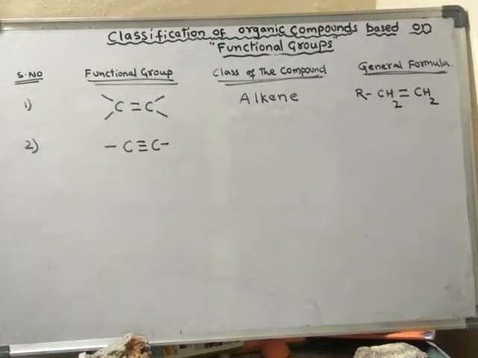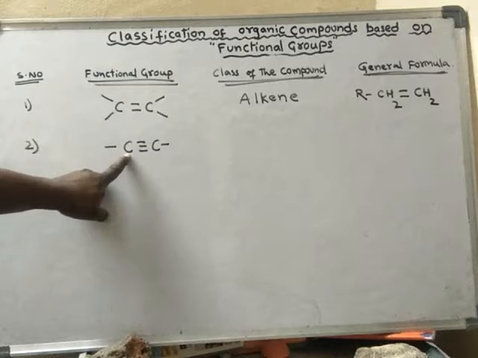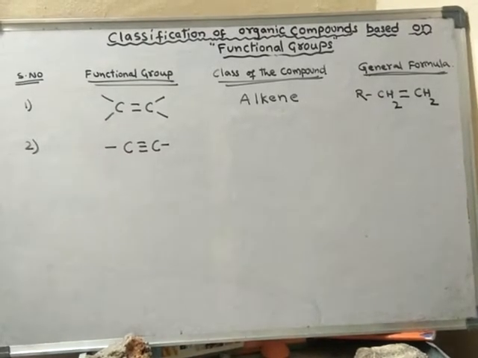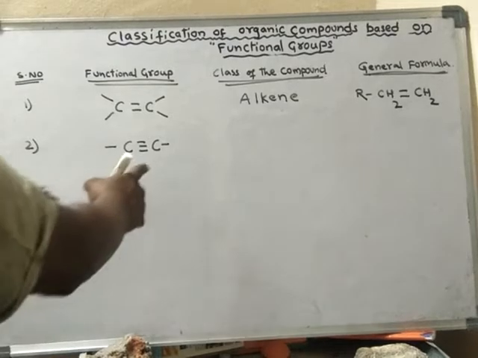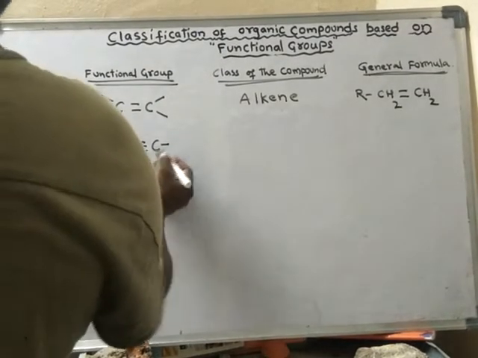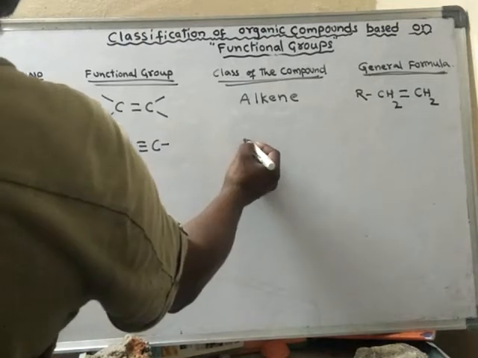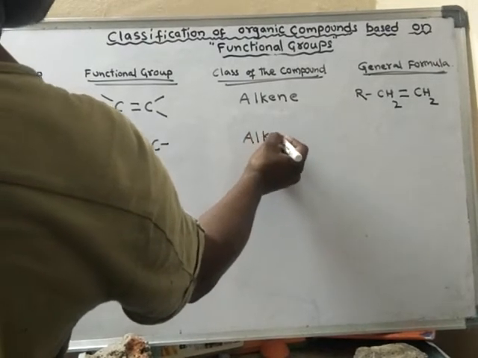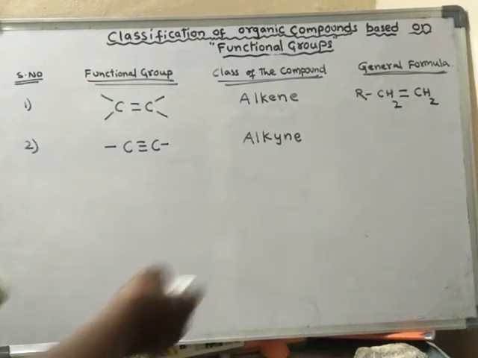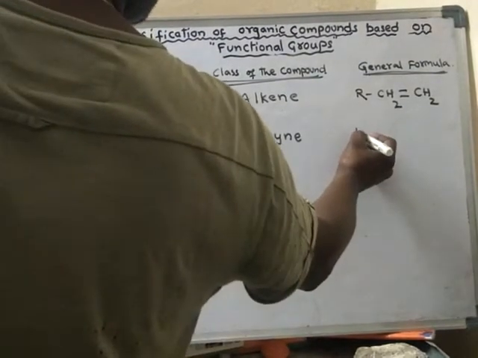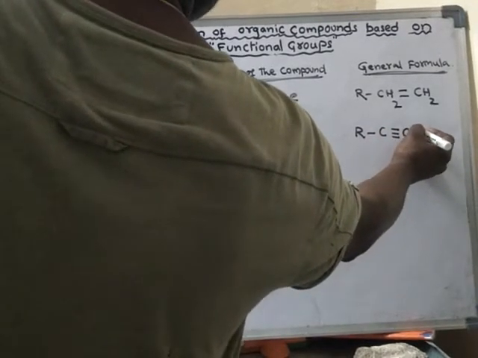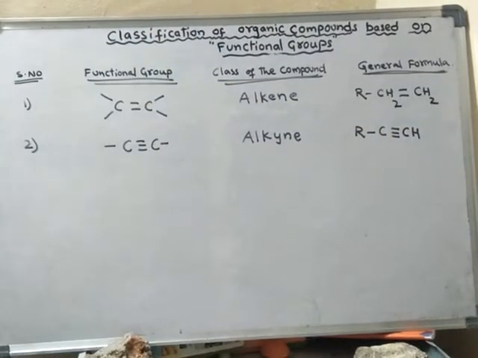Always carbon forms 4 bonds only, so this carbon is forming 3 bonds with this carbon and 1 bond with some other atom, and even this carbon will be like that. This functional group is called the alkyne functional group, and the general formula can be written like this: R C triple bond CH.